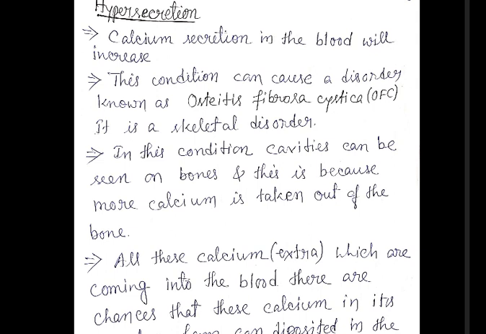The bone becomes brittle and weak, and this condition is called osteoporosis. That means it affects the density of the bone. As a result, it can cause osteoporosis, right? So the bones become brittle or weak, right? Now this condition can also cause a disorder known as osteitis fibrosa cystica.